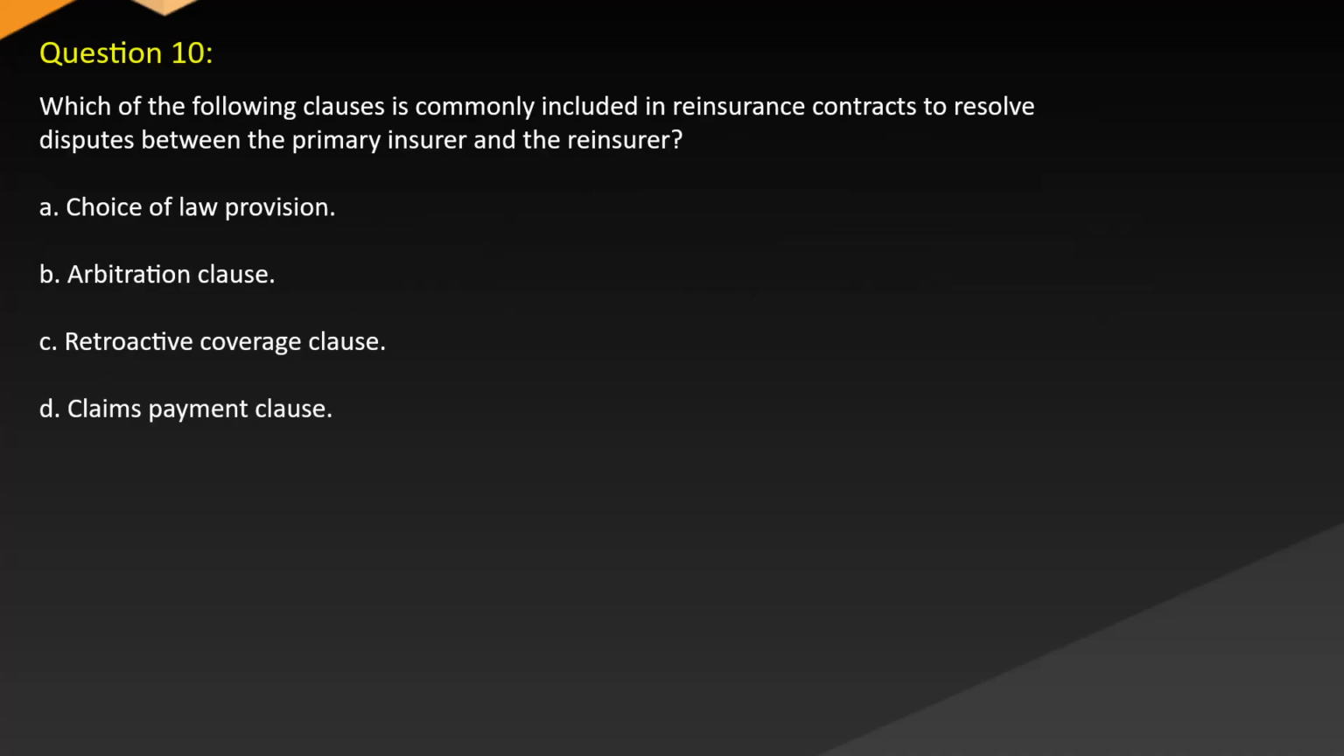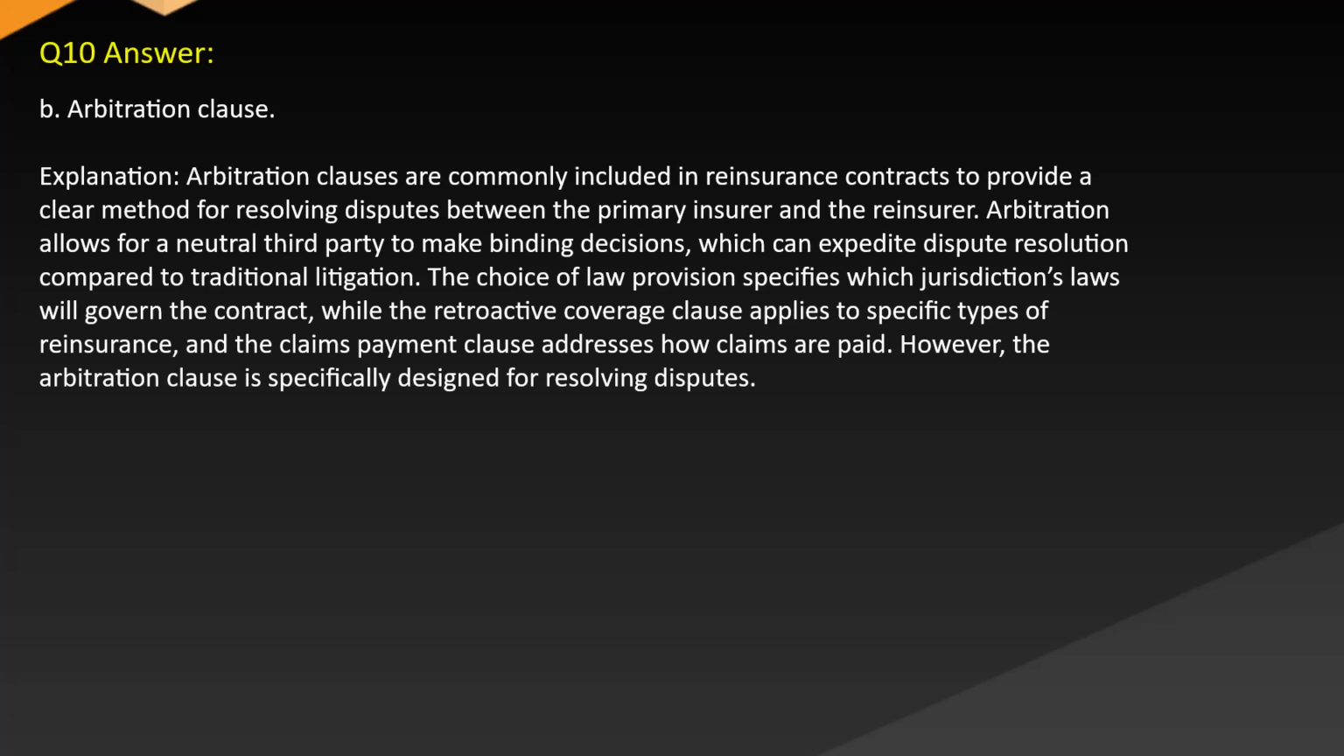Which of the following clauses is commonly included in reinsurance contracts to resolve disputes between the primary insurer and the reinsurer? A. Choice of law provision. B. Arbitration clause. C. Retroactive coverage clause. D. Claims payment clause. Answer B. Arbitration clause. Explanation. Arbitration clauses are commonly included in reinsurance contracts to provide a clear method for resolving disputes